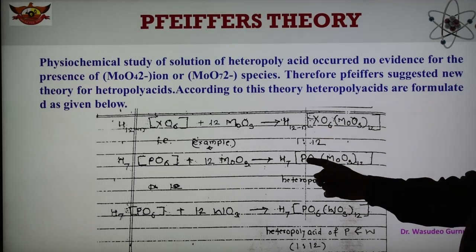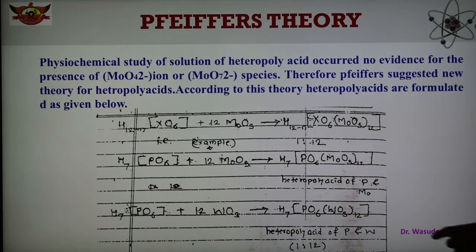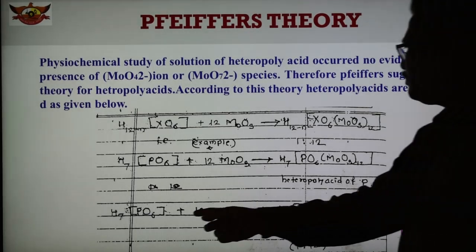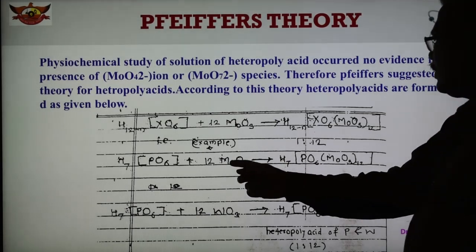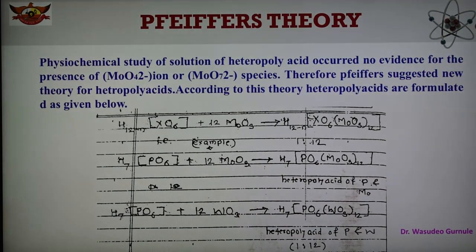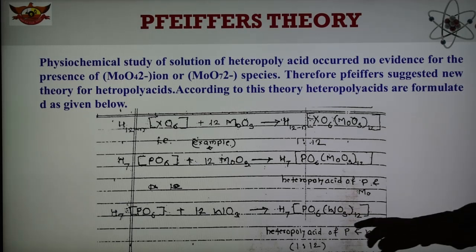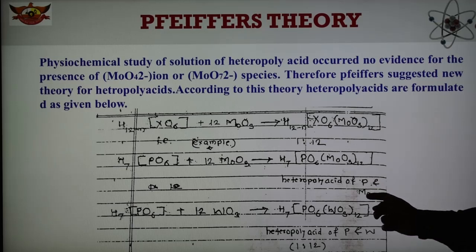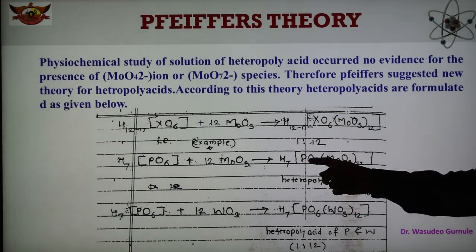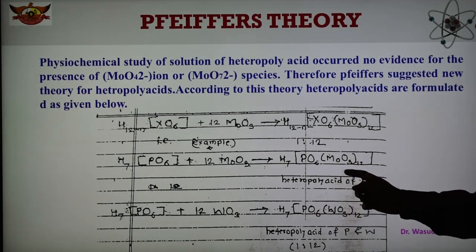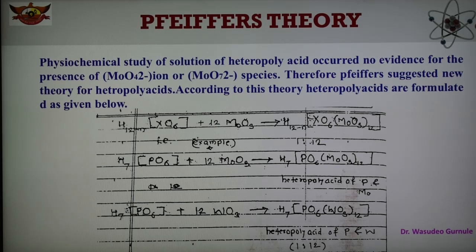Here, in place of X, phosphorus is the heteroatom. In this case also there is a heteroatom. Another type we can take is H7PO6 plus 12 WO3. The earlier one is the example of molybdenum, and here is the example of tungsten, forming this type of tungstic heteropoly acid. So this is the heteropoly acid of phosphorus and tungsten, and the other is phosphorus and molybdenum. Here the heteroatom is phosphorus, molybdenum and tungsten are the metal ions, and the ratio of this compound is 1:12.